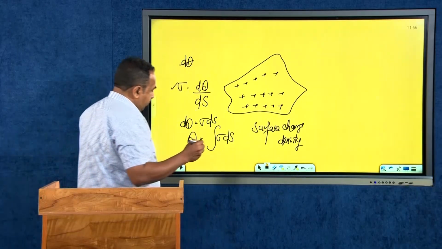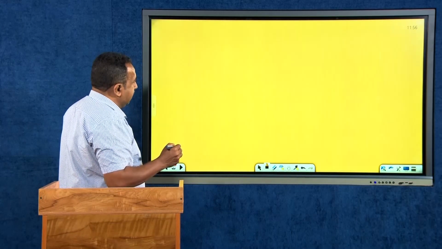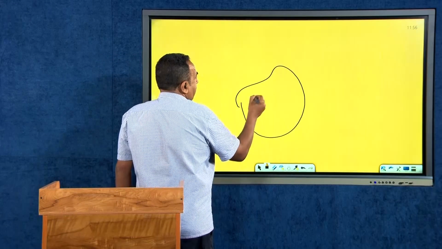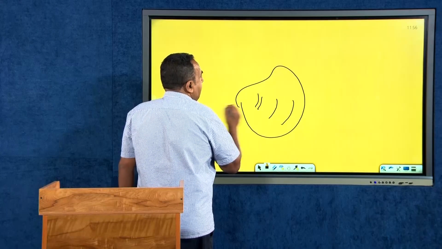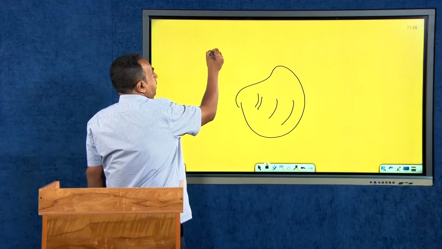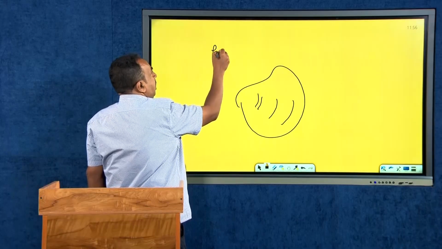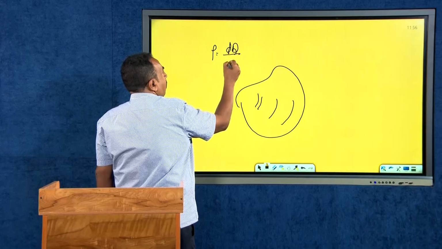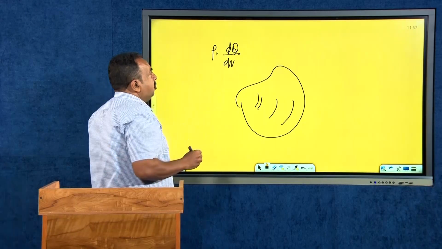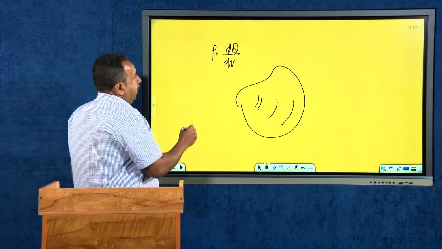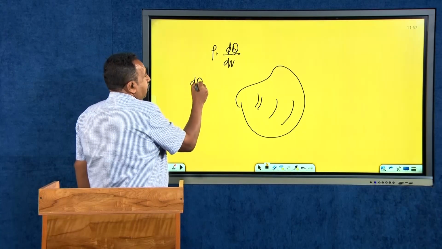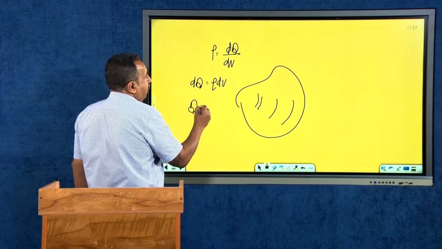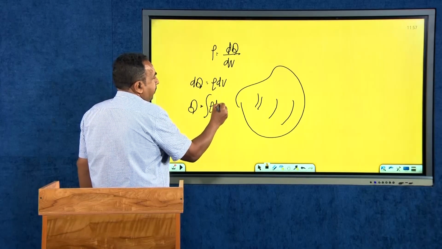There is one more charge distribution which we will call the volume charge distribution. It can be in a volume like this, and in the volume I will represent the charge density by rho, that is dq divided by the volume dV. Elemental charge divided by elemental volume, then dq will be equal to rho dV, or q will be equal to integral rho dV.